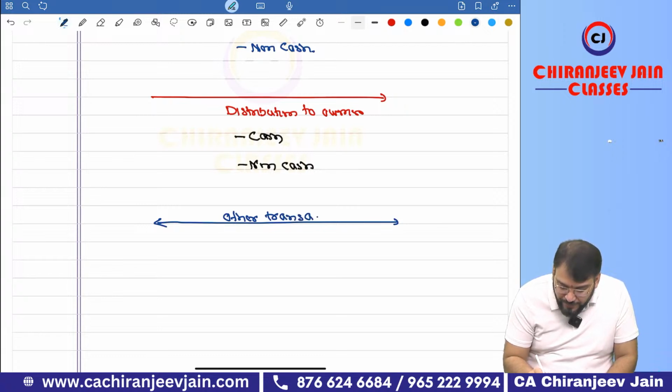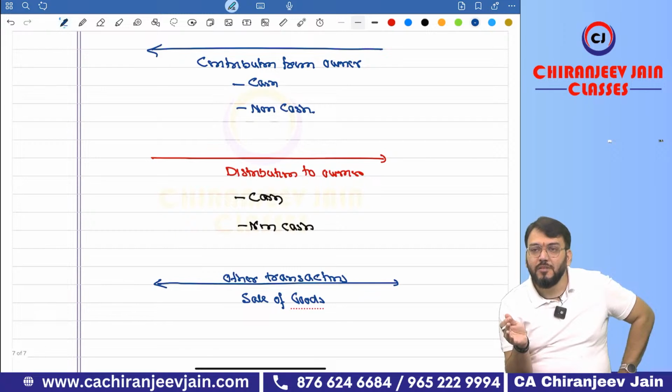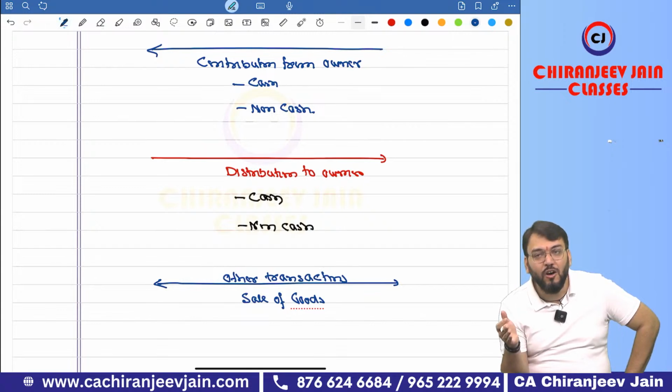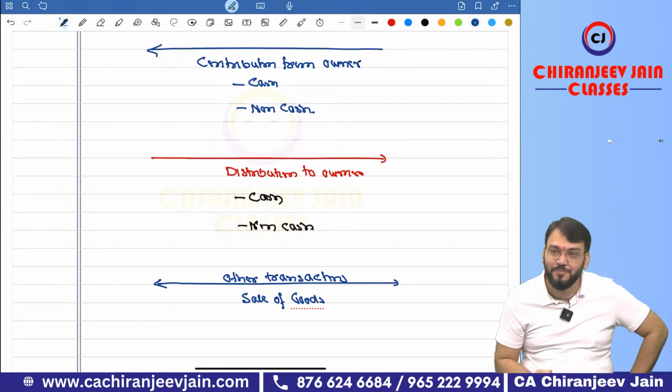Now, suppose the other transaction is sale of goods. If I say sale of goods, the cash will be received by the entity and goods will be transferred to the owner. It is two-way, therefore two arrows.